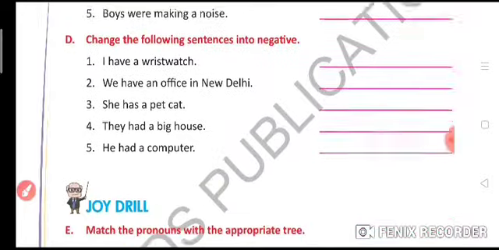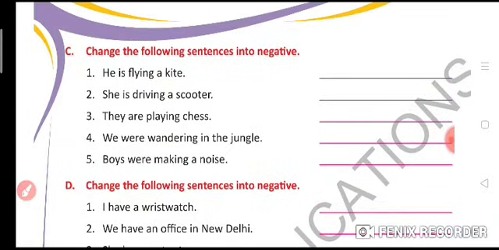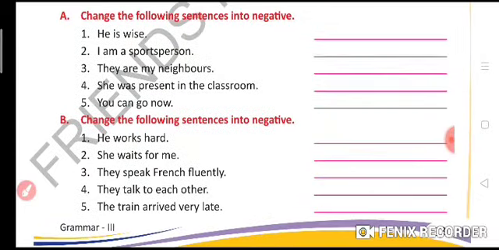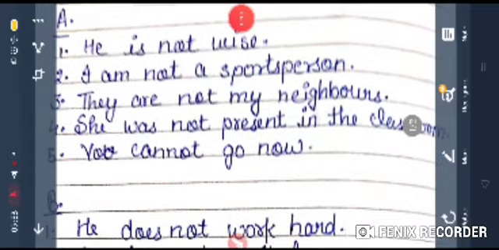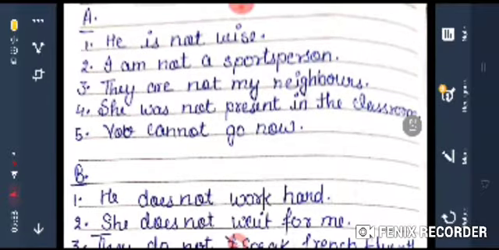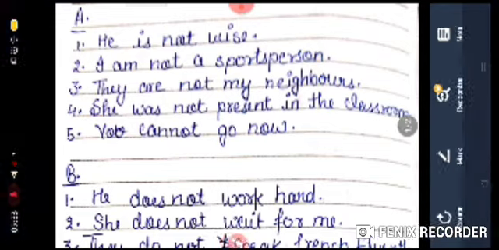You have 4 exercises in this chapter for changing the sentence into negative. So let's see how you have to write in this blank. I'll show you the solution. So take your pencil and do it. Your first one is he is not wise. Second, I am not a sports person. Third, they are not my neighbors. Fourth, she was not present in the classroom. Fifth, you cannot go now.